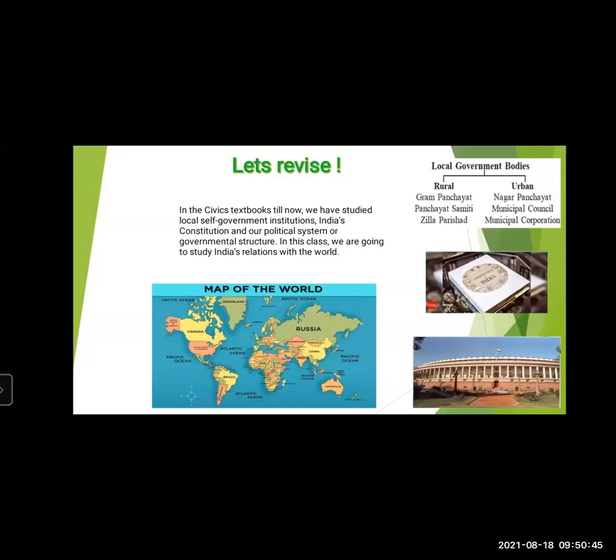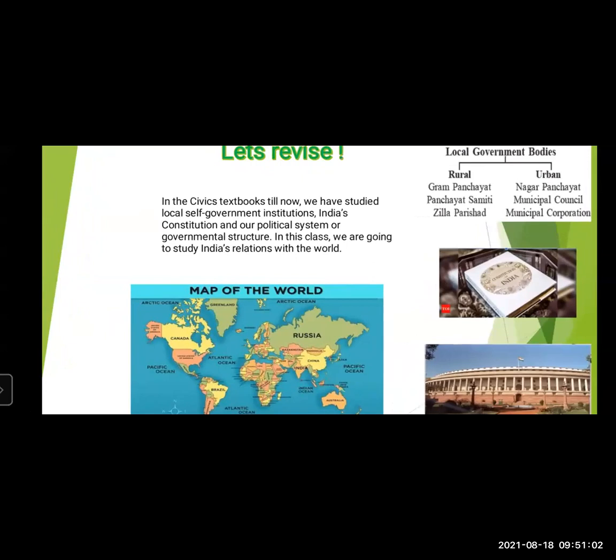Local self-government institutions, like you have studied about municipal corporation, Gram Panchayat, Zilla Parishad, Panchayat Raj system. Like in rural areas, it's Gram Panchayat, Panchayat Samiti, and Zilla Parishad. And in urban, it's Nagar Panchayat, Municipal Council, Municipal Corporation. You have learned in your civics textbook about it.